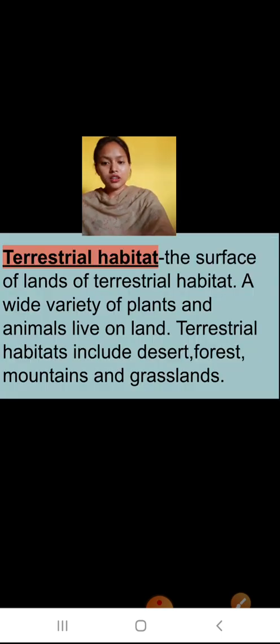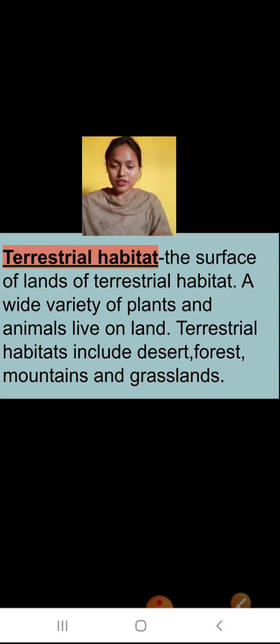Now let's see the definition of terrestrial habitat. A wide variety of plants and animals live on the land. Terrestrial habitats include deserts, forests, mountains and grasslands. All these are terrestrial habitats, and the organisms that live in deserts, forests, mountains and grasslands have a terrestrial habitat. So land based habitat is known as the terrestrial habitat.